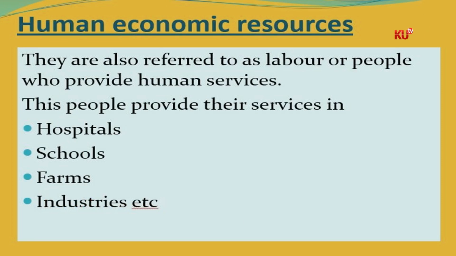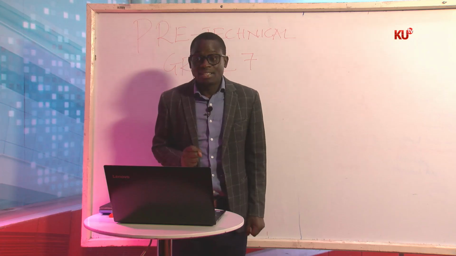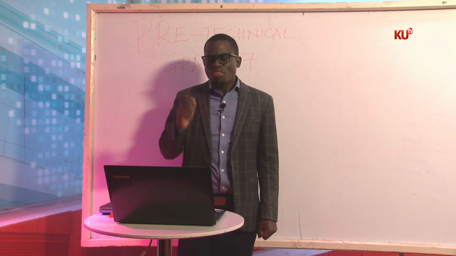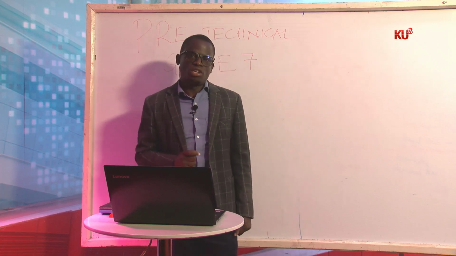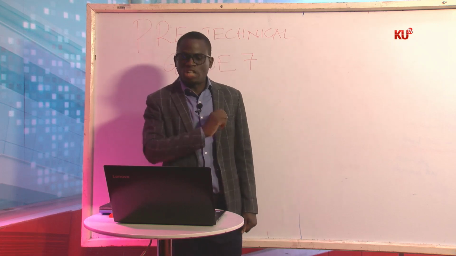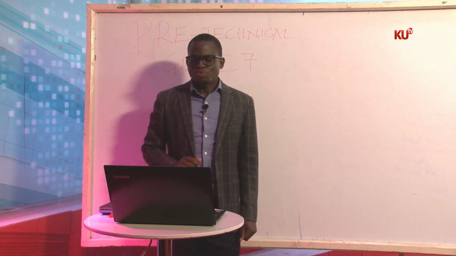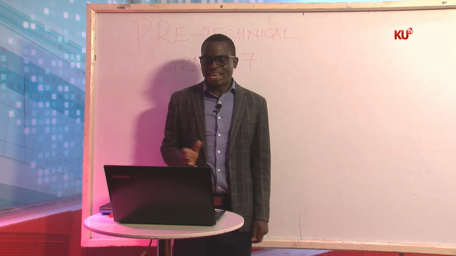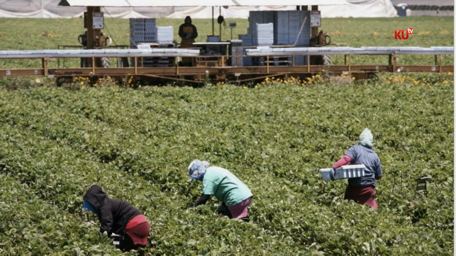And they include farmers, teachers, drivers, painters, nurses, doctors, engineers. Now, these human economic resources are very crucial. Let's look at the picture that is going to be displayed there. There are people who are working in the farm.